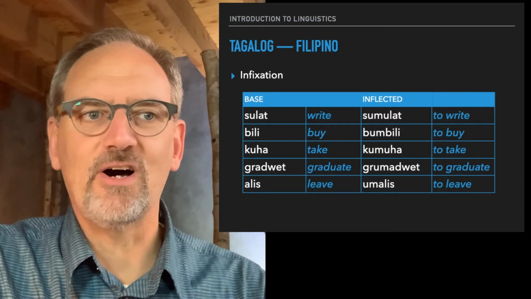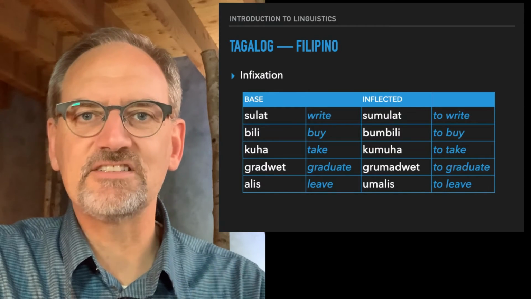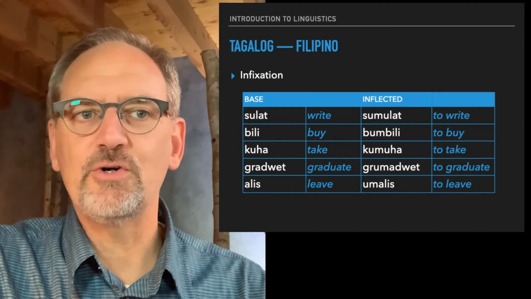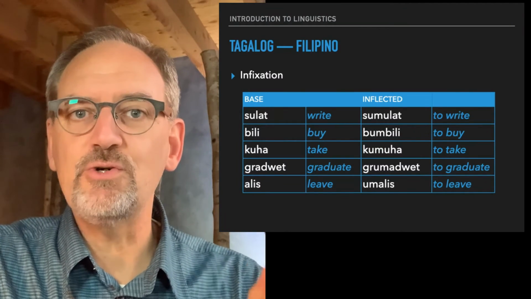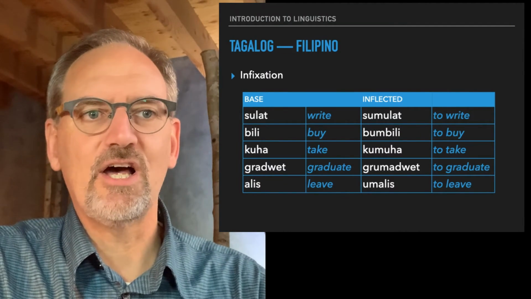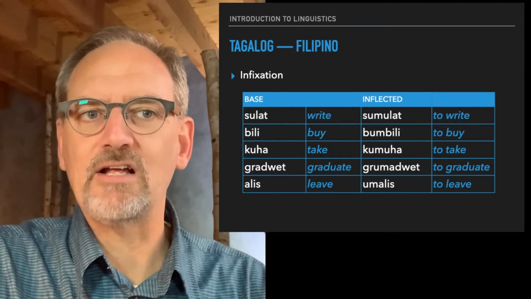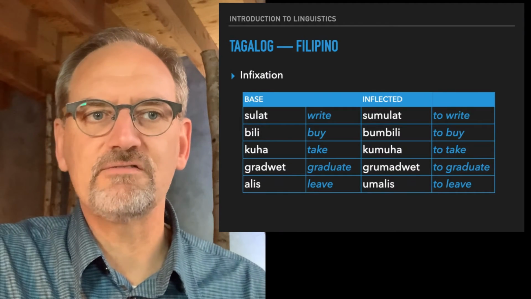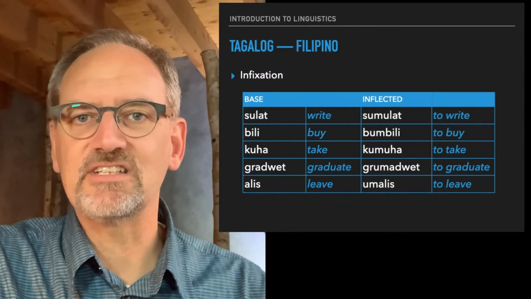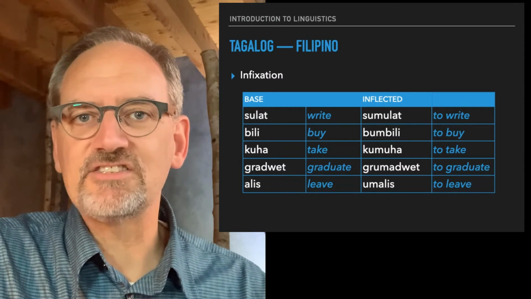And here's the interesting one. Graduate has a gr, two consonants before the vowel, and then the um gets inserted before the vowel. So it's two segments in. So it's not gumraduet, but rather grumaduet, where the um comes immediately before the first vowel. In fact, that's what happens in these cases. In alis, there's no consonant at all.